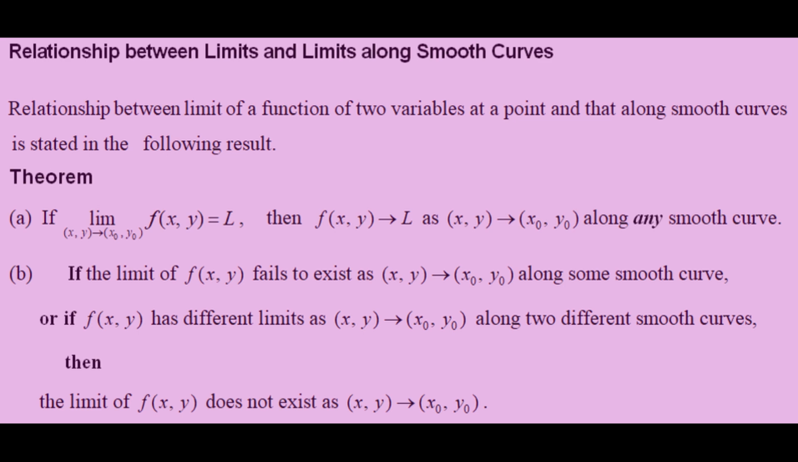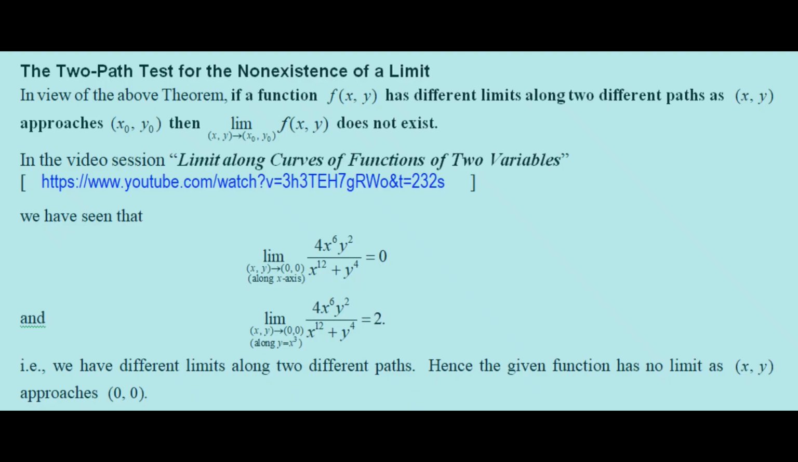If the limit of f of xy fails to exist as (x,y) approaches (x naught, y naught) along some smooth curve, or if f of xy has different limits as (x,y) approaches (x naught, y naught) along two different smooth curves, then the limit of f of xy doesn't exist as (x,y) approaches (x naught, y naught). The two-path test for the non-existence of a limit.